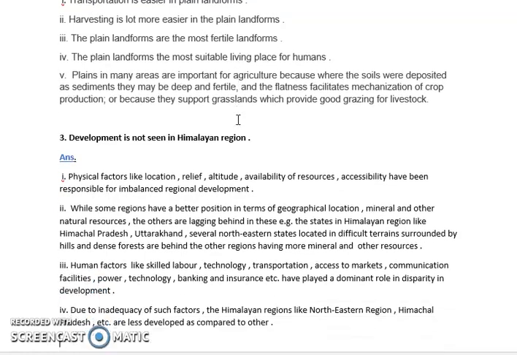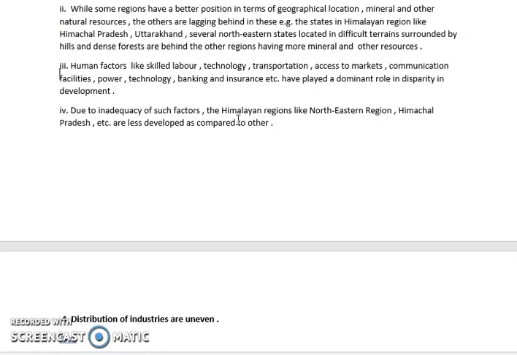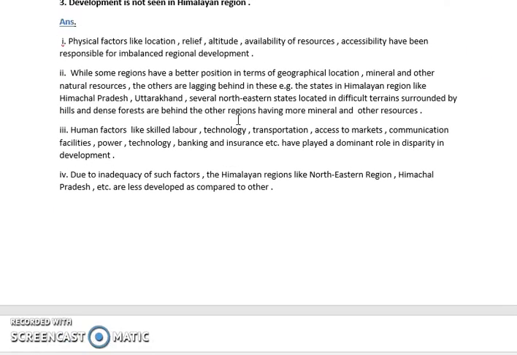Next, development is not seen in the Himalaya region. The Himalaya region is a high altitudinal region, where the height is more, hilly terrains are available, and the land is not fertile. Because of that, it's very difficult to make any mode of transportation.